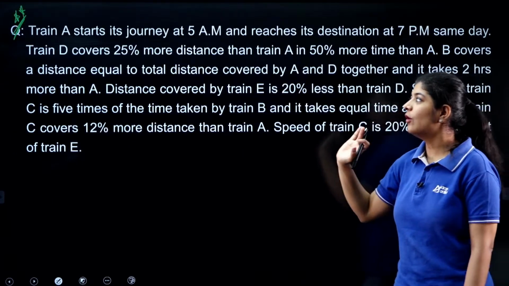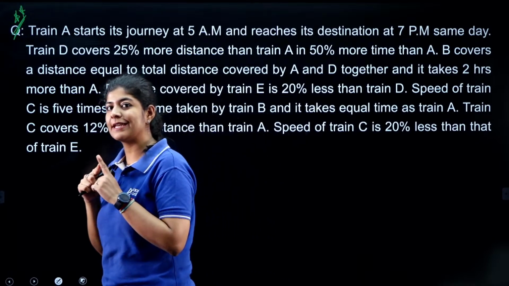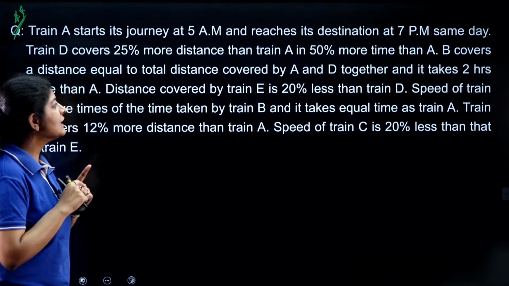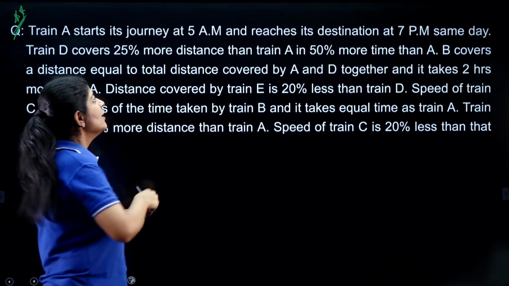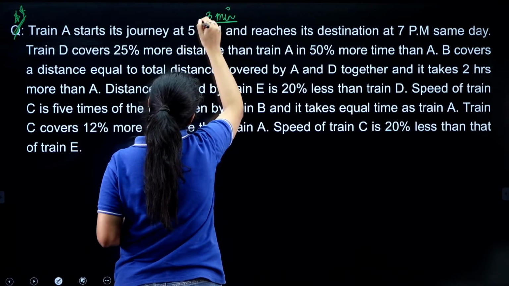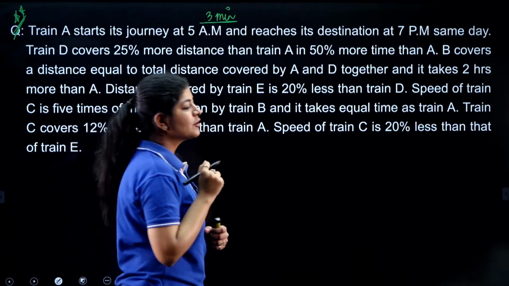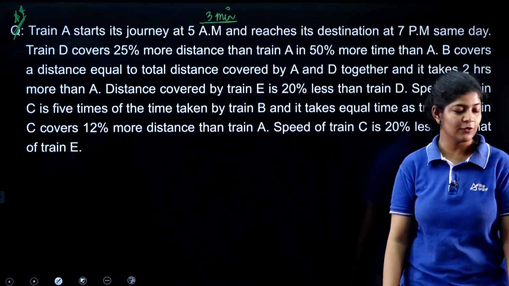Clear? In this one, you have to calculate the time, distance and speed for each and every train you have, and here you have 5 trains. So I am giving you 3 minutes to retrieve all the values. If you are done with all the values, please let me know in the comment section. And trust me, this is a very, very good question.